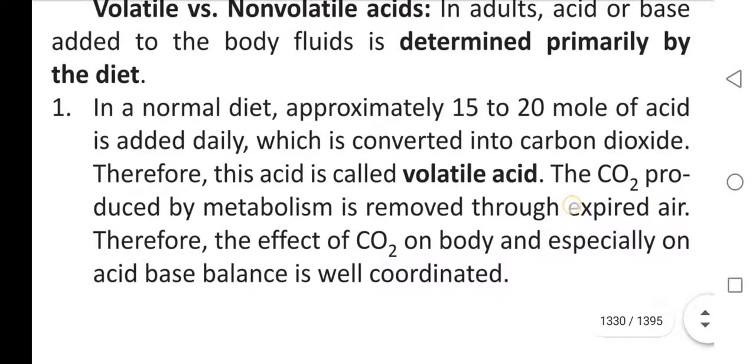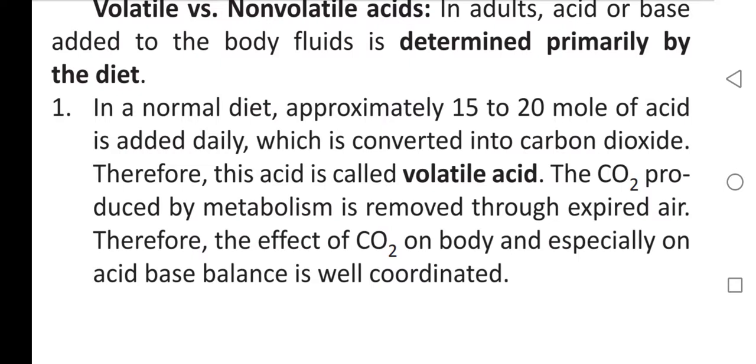In a normal diet, approximately 15 to 20 moles of acid is added daily, which is converted into carbon dioxide. Therefore, this acid is called volatile acid. The CO2 produced by metabolism is removed through expired air. Therefore, the effect of CO2 on the body, and especially on acid-base balance, is well coordinated.